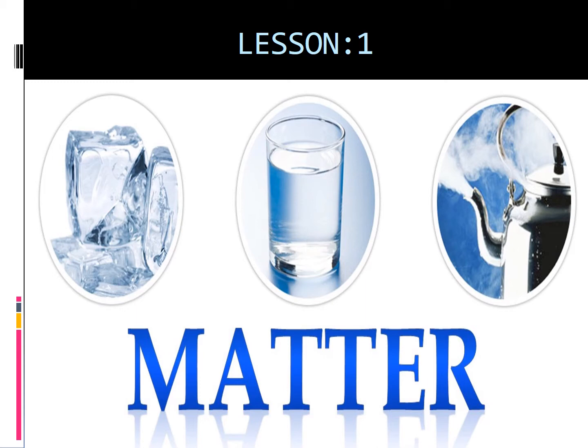And from that, what is meant by atom? Atom is the smallest unit of matter. Okay? It can be divisible into three subatomic particles. What are those three subatomic particles? Electron, proton and neutron. Okay? Electron is negatively charged, proton is positively charged and neutron has no charge. Okay children?